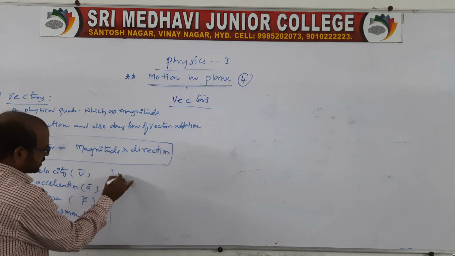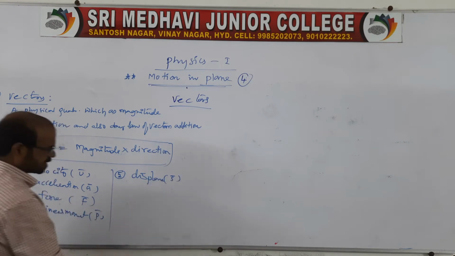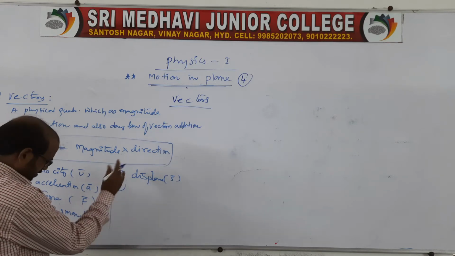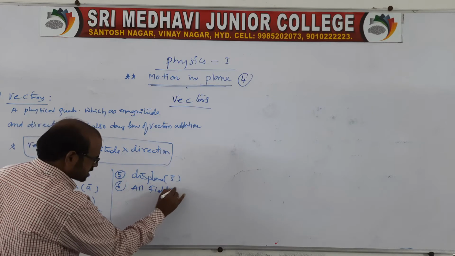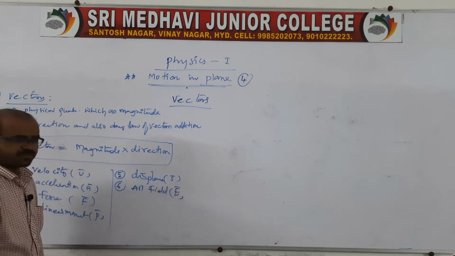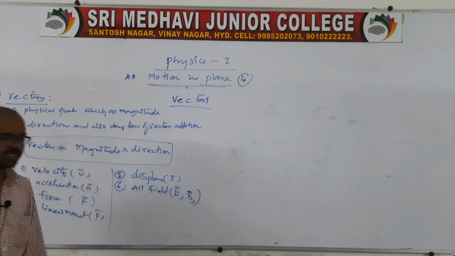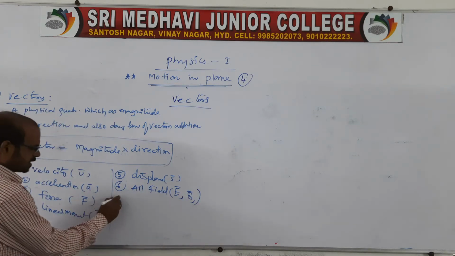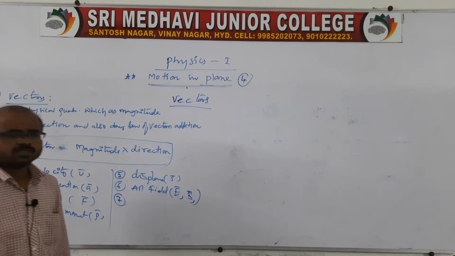Next, displacement, which is important, is s bar. All fields come under vectors: one is electric field, one more is magnetic field. Then angular momentum, like linear momentum, and so on. These are all related to vectors.